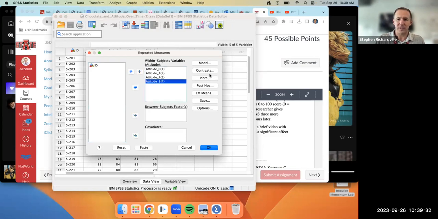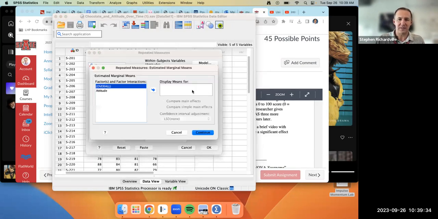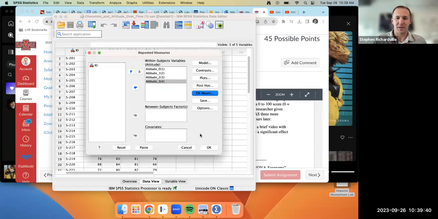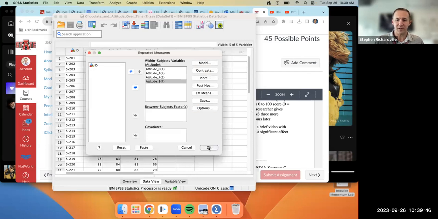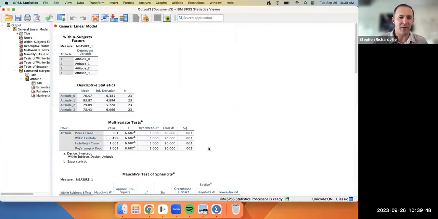We need to go over here and look at the EM means, and we're looking at attitude. We want to display the means for attitude. We're going to compare the main effects. Now we're going to go to options. We want descriptive statistics for this. And we're going to run this analysis and talk about the data.